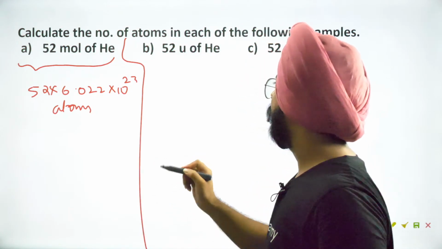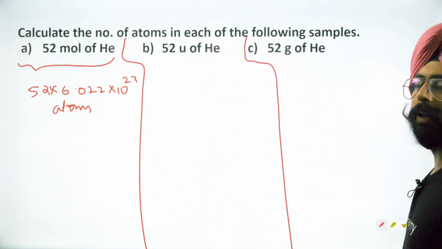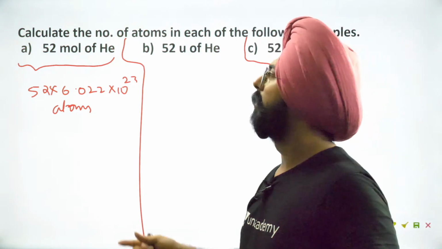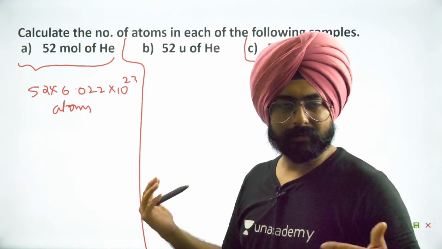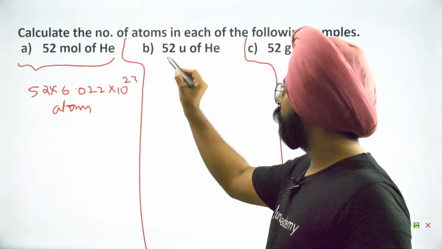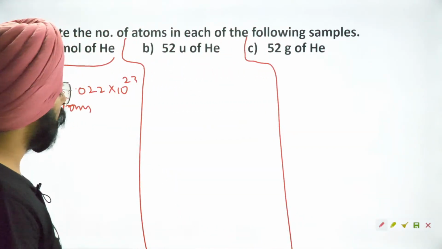Great. Second case is 52U. What is U? U is just another way of writing atomic mass unit or Dalton. Sometimes we call it the unified mass. There are multiple names for it. Don't worry too much about the names. So 52 atomic mass units or 52 unified masses of helium.